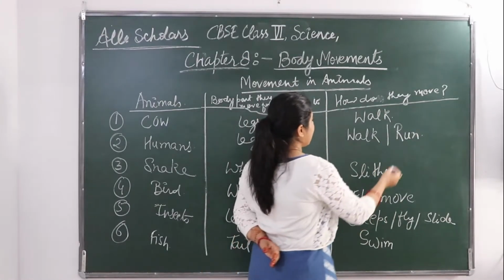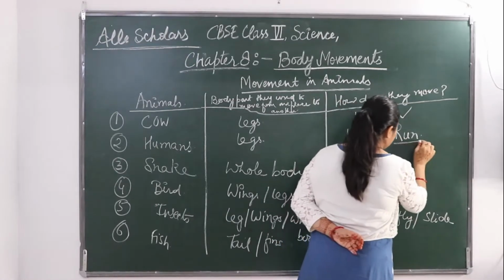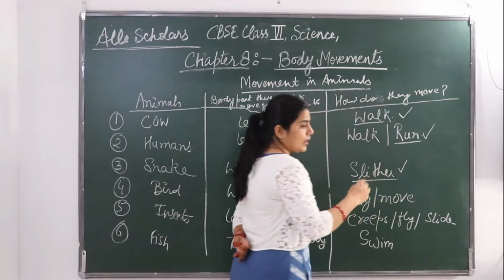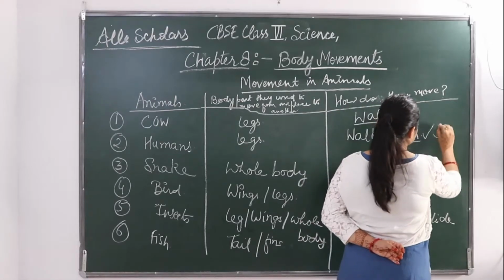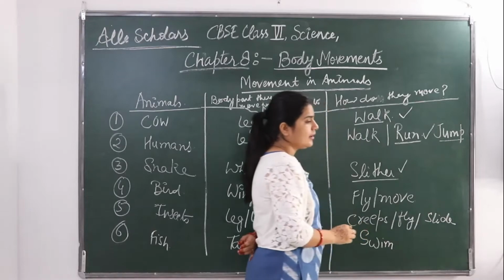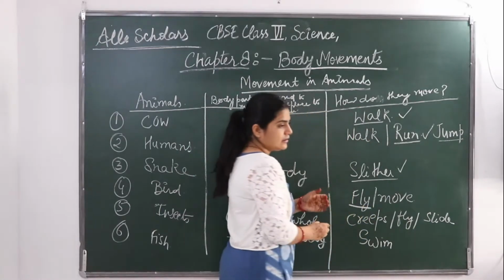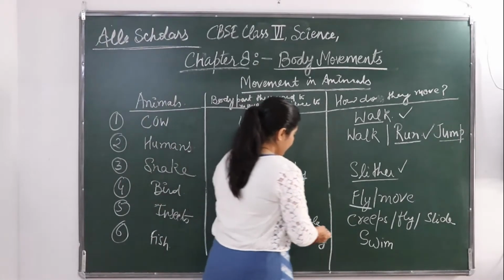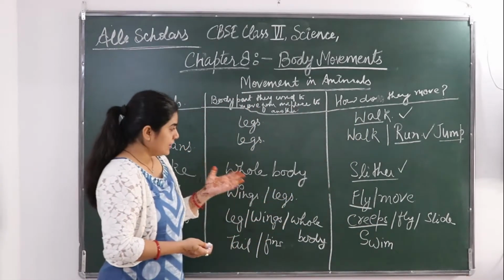It can be a walk. It can be a run. It can be a slither. It can be a jump. Jumping is also one mode. Or it can fly. You have seen many insects flying, birds flying, or they can creep. Creeping is also one of the modes.